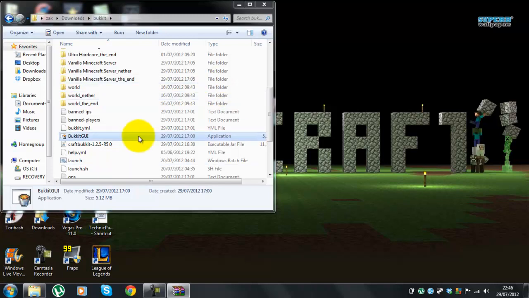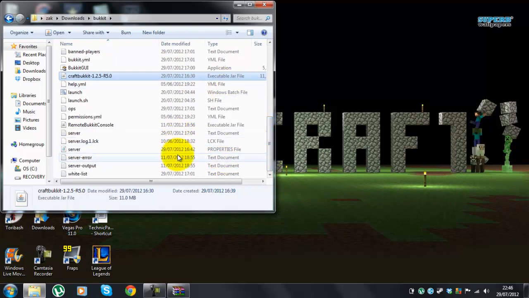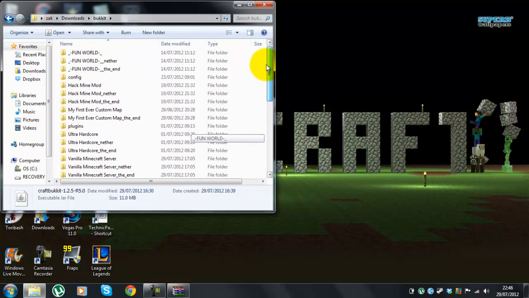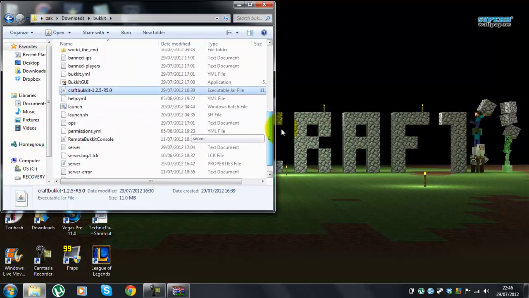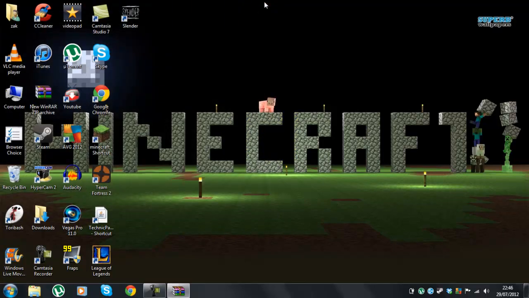So you want to rename that Tekkit. So basically, the Tekkit jar is craft. You rename it craft bucket. The craft bucket jar you call Tekkit, and then that's how you do it. You can change anything if you want. So it's been quite short, but I can't really express it in any more detail.